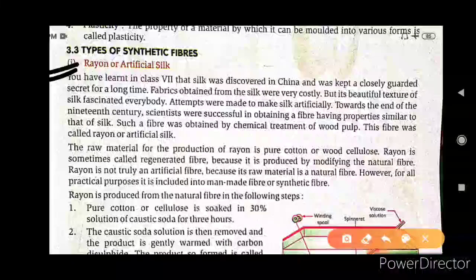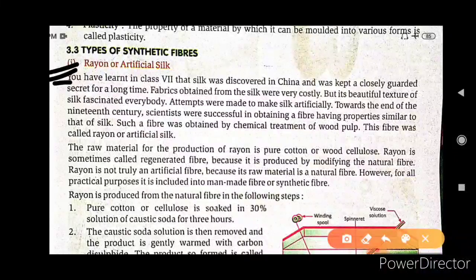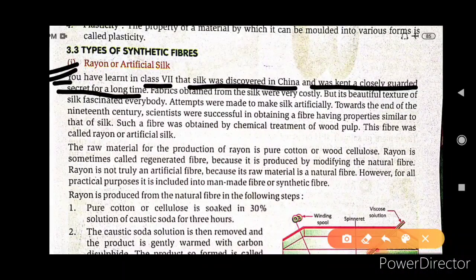Rayon is also known as artificial silk. You have learned in class 7 that silk was discovered in China and was kept a closely guarded secret for a long time. Fabric obtained from silk was very costly, but its beautiful texture fascinated everybody.